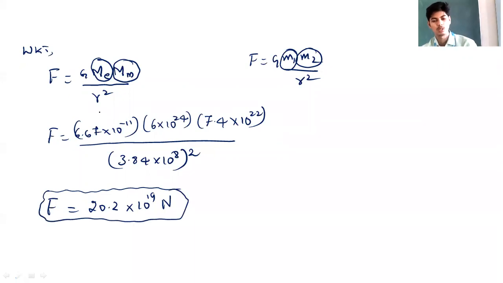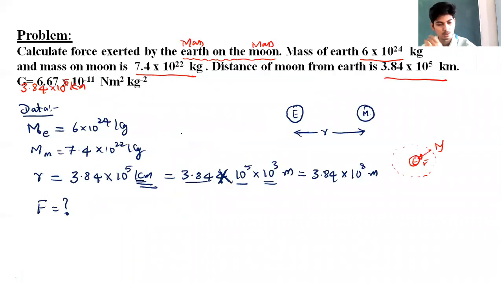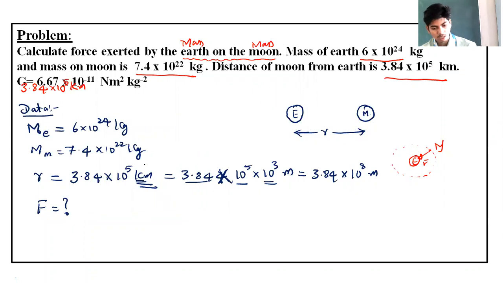So I have substituted the value of G, mass of earth, mass of moon, and the value of r. See, r calculation should be done correctly. r is given to us in kilometers. 1 kilometer is nothing but 10 to the power of 3 meter. Kilo means 10 to the power of 3.